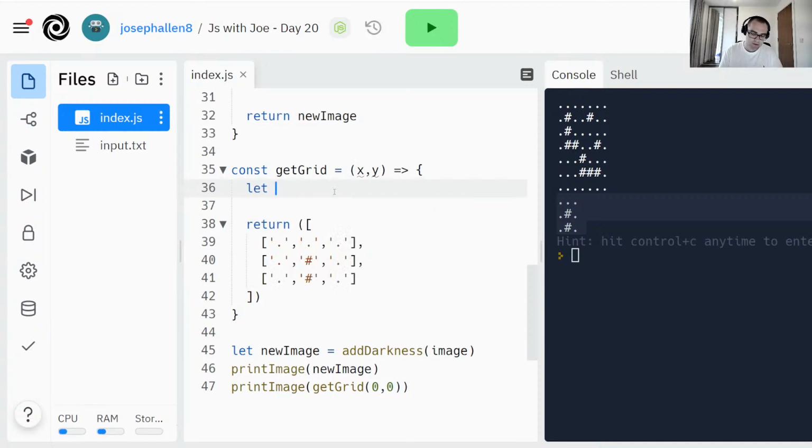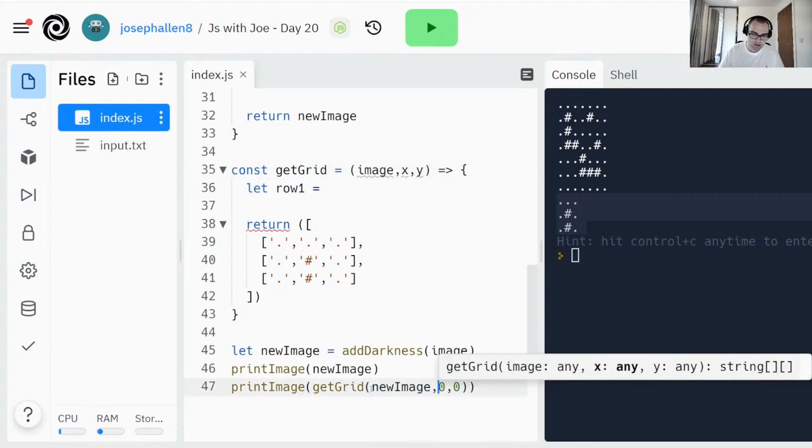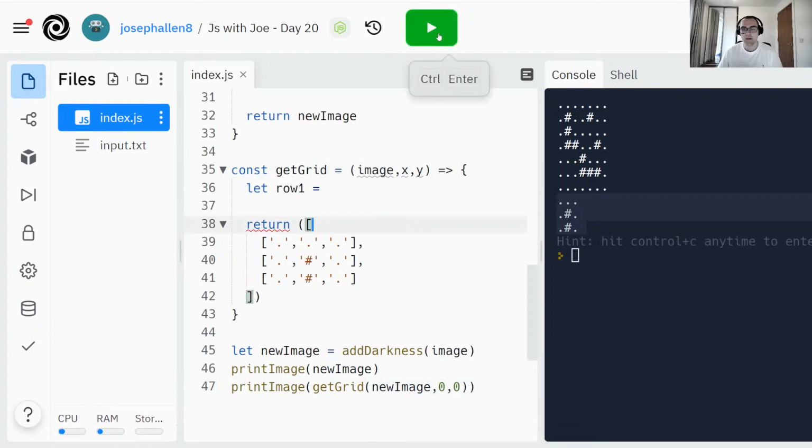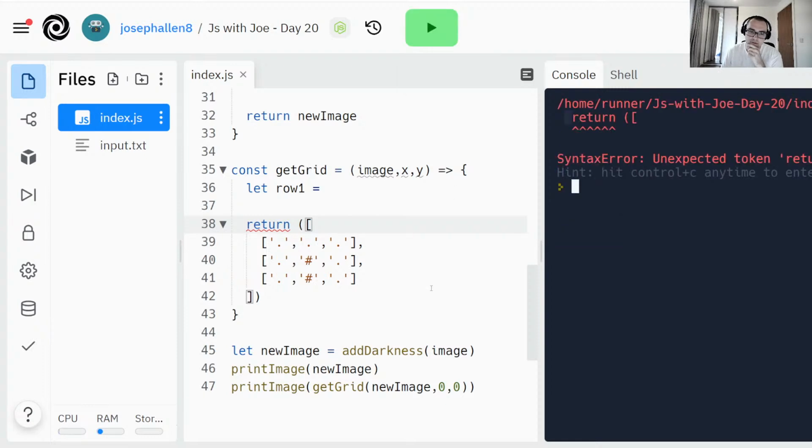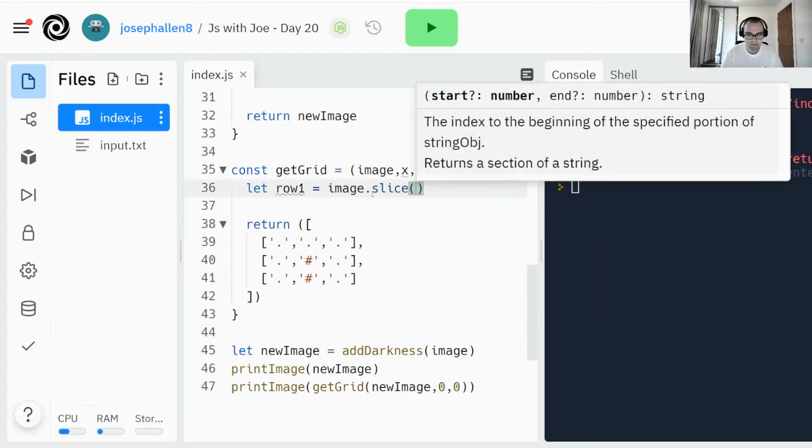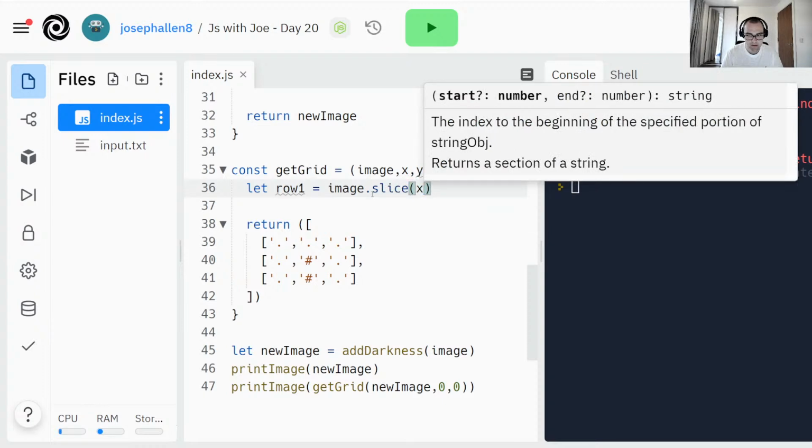I'll just build up to it. So let's say let row1 equal, I need the image as well. Image, X, Y, new image 0, 0. It won't be 0, 0 because it'll have to go to 1, 1 in the new image, or 0, 0 in the original image. So row1 is equal to image dot slice x, y.